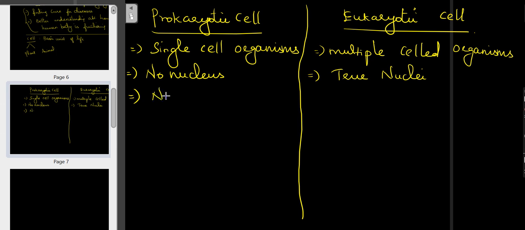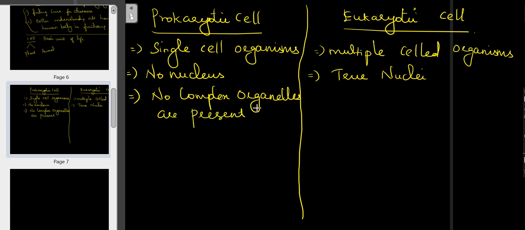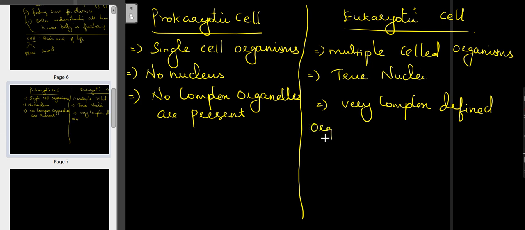Here no complex organelles are present, but here a very complex, defined structure or organelles are present in the eukaryotic cell.